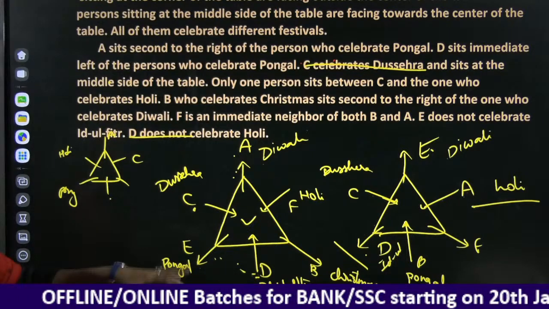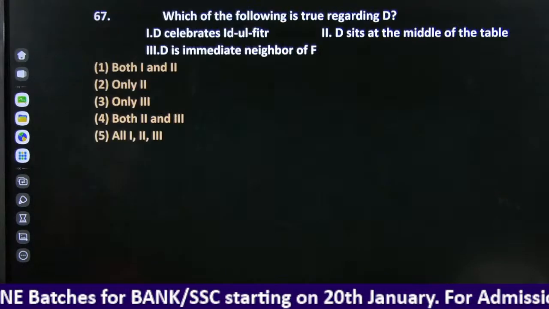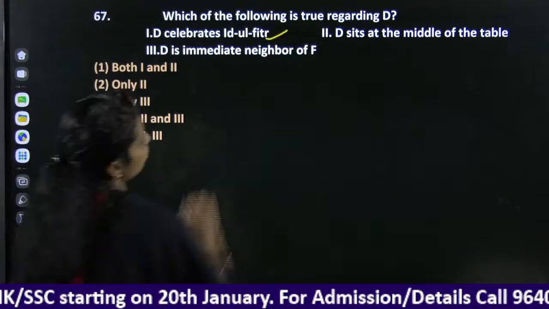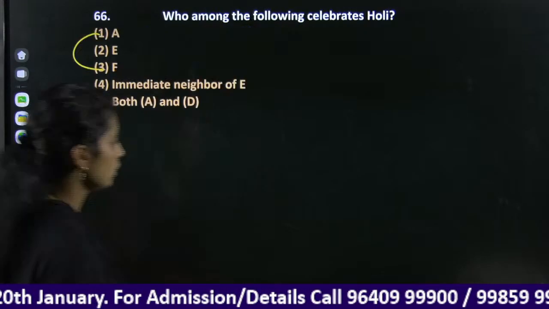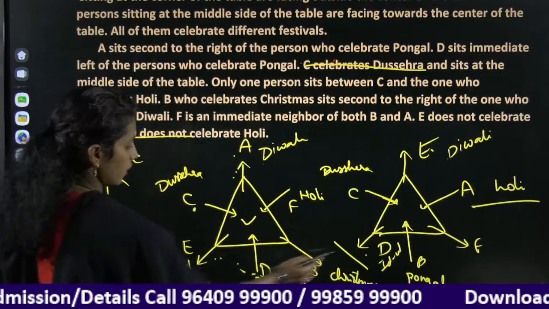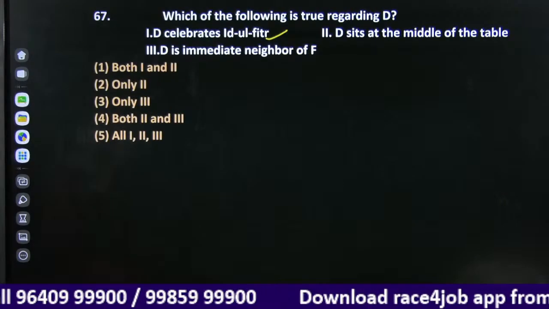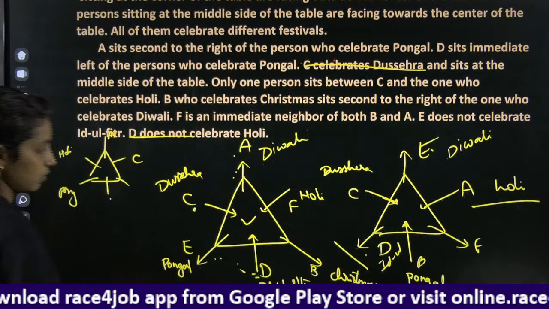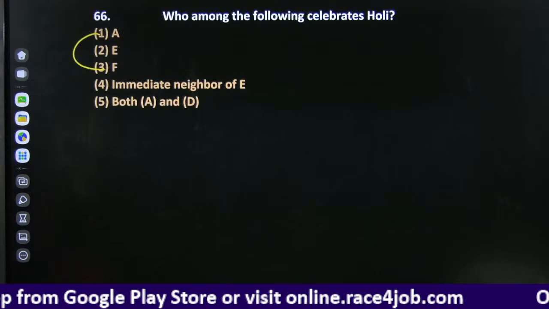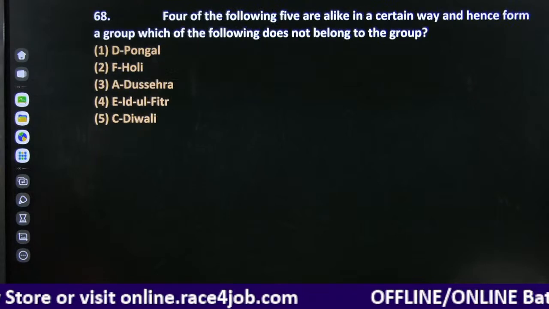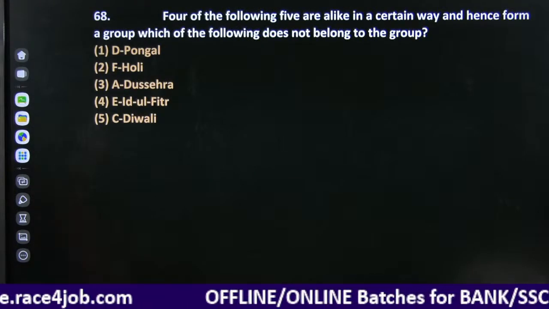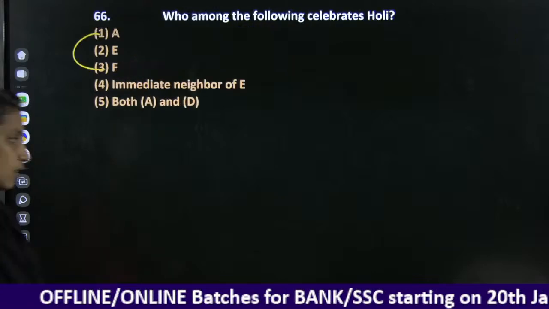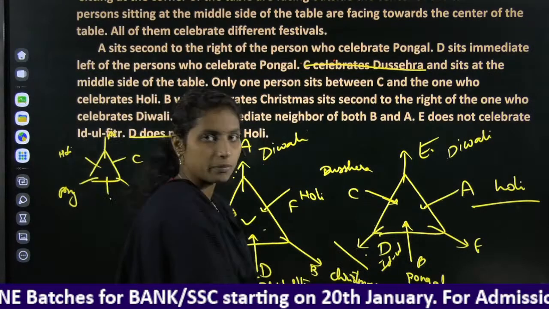In both the cases this is true one. D sits at the middle of the table. Here there is a corner, here it is in the middle. D is an immediate neighbor of F. D is not an immediate neighbor of F. Okay, right. Actually we still don't have clarity, because we don't know whether this is true.